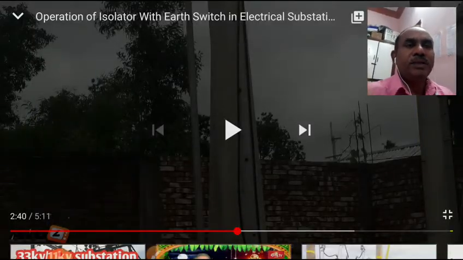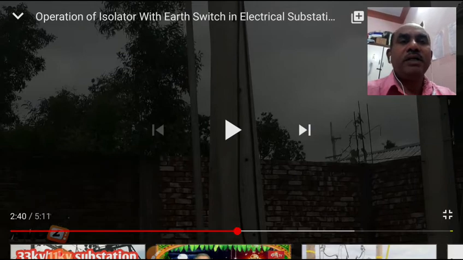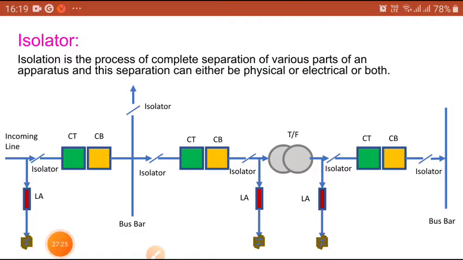So this is an operation of how isolator and earth switch can operate simultaneously. Now you can see, after seeing that live part, how the 33 kV isolator is open, after that how the earth switch is connected to the isolator, then whatever the leakage current or any charges on the equipment is diverted to the ground. So this is the combination of isolator and earth switch.